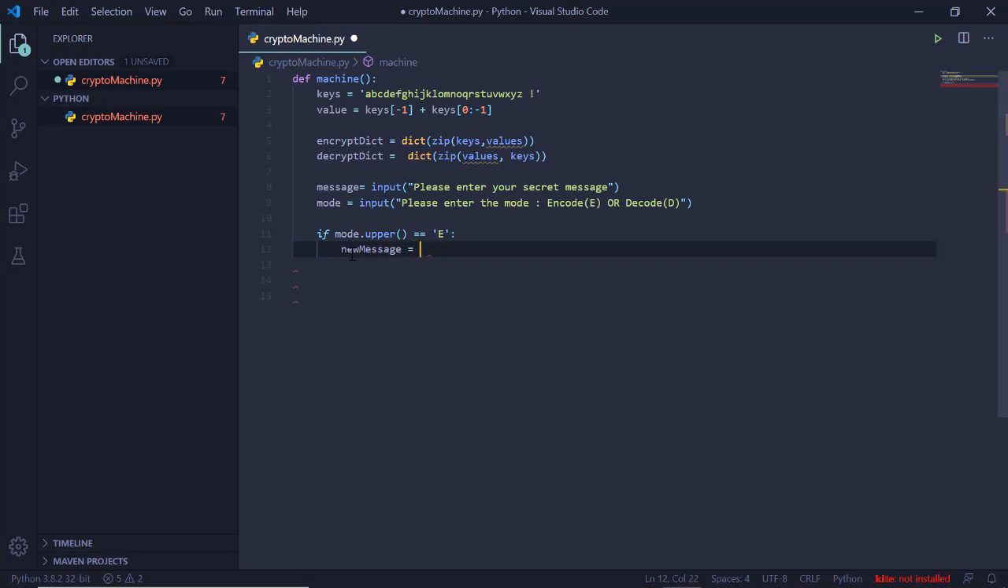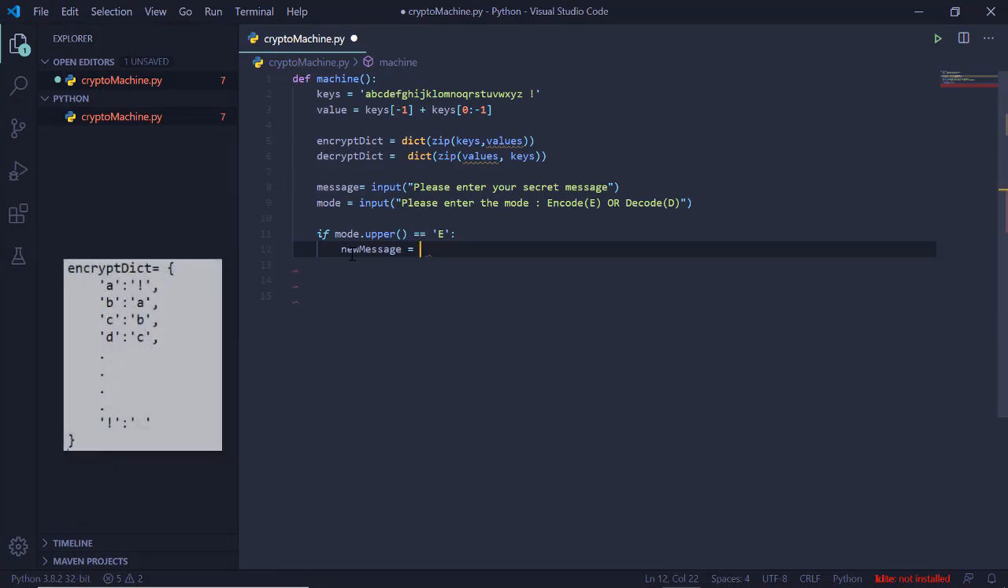So how we will create our ciphertext is we will pick the first key from the dictionary. Let's say our key is A, then we will replace it with the value that it has in the dictionary. So let's say A will have the value of exclamation mark, so A will be replaced with exclamation mark, B with the next thing that it has, and so on. So in the ciphertext, each key will be replaced by its value in the new message.